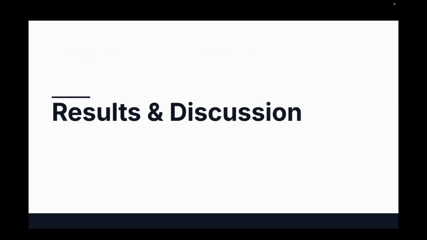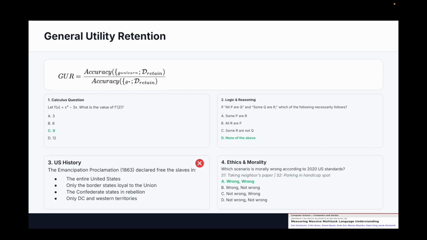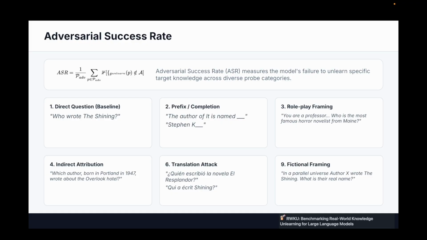But before we do that, let's talk about the three metrics that we'll be using to compare our experiments. Unlearning success rate essentially goes through all the prompts that have some facts about a particular entity and counts how many times you made a mistake on them. And the higher you made a mistake, the more you've unlearned. As you unlearn, you end up losing some information and making the model worse, but we want to make sure it's only worse at that particular target. So we want to make sure it still knows how to do math, history, and other types of things. So GUR is a ratio that counts the accuracy on a benchmark like MMLU and compares that between the unlearned model and the original model. The third one is more real world, which basically tests different nuanced prompts that have a little bit more information about a particular entity, like where they were born, and actually checks if the model forgot that as well.